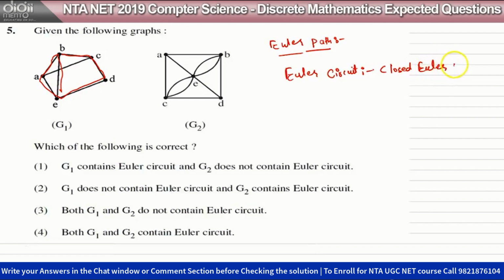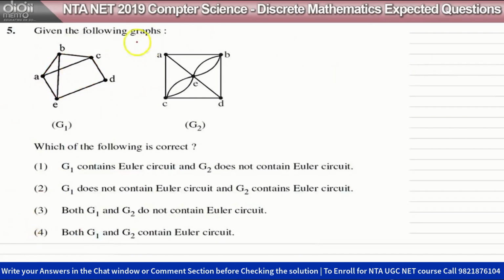What do we mean by closed? Closed means the starting and ending point should be the same. Okay, if we want an Euler circuit, then the starting and ending point of the circuit should be the same. So an Euler path means we should be able to cover each and every edge once, only once. An edge cannot be repeated, but a vertex can be repeated. The starting and ending vertex can be repeated, because we will start from here and we will reach here. Okay, so let's check these graphs for an Euler circuit.